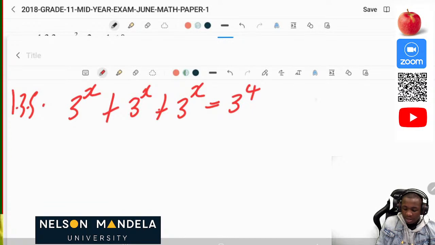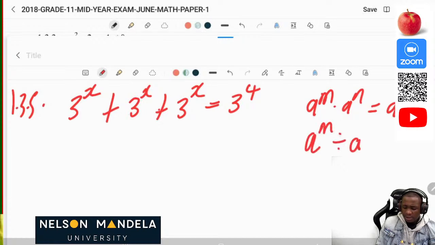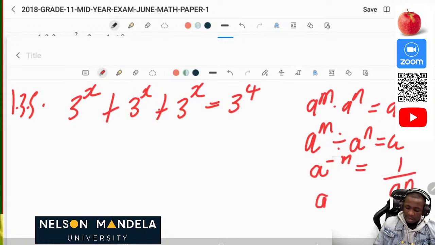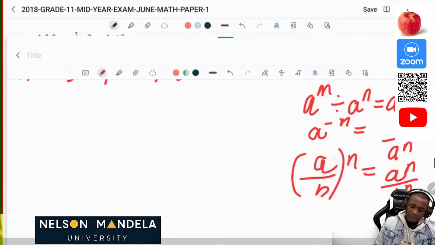Let me just write them now. If we have a to the power m times a to the power n, this is the same as a to the power m plus n. And if we have a to the power m divided by a to the power n, we have a to the power m minus n. Then when you have a to the power negative n, this is the same as 1 over a to the n. When you have a over b to the power n, this is the same as a to the n over b to the n. Then we also have a to the power of 0, which is equal to 1.